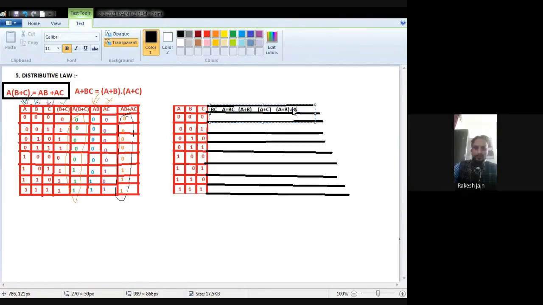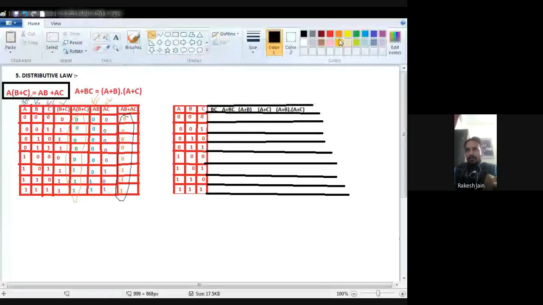So it is proved that this identity is valid, and this is known as distributive law. So we proved A dot (B plus C) is equal to AB plus AC.